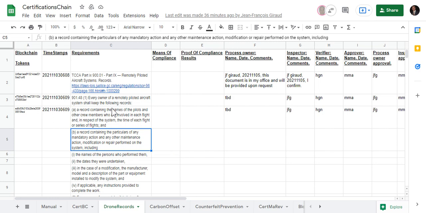This is for an unmanned aerial vehicle, like a drone, but the same idea applies to any type of regulatory requirement, for example in environment, in asset management, even for ISO 9001 quality management systems, or even for project management.